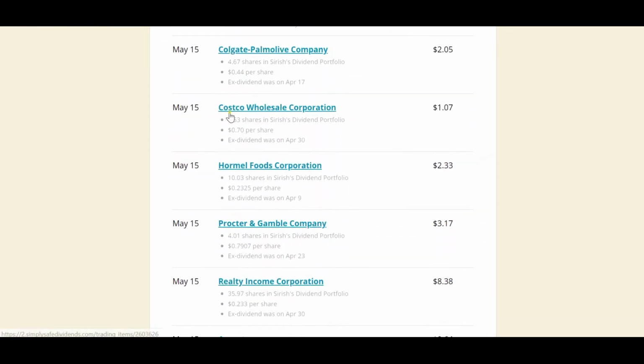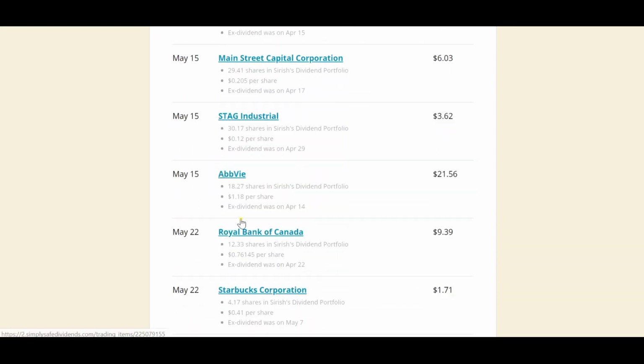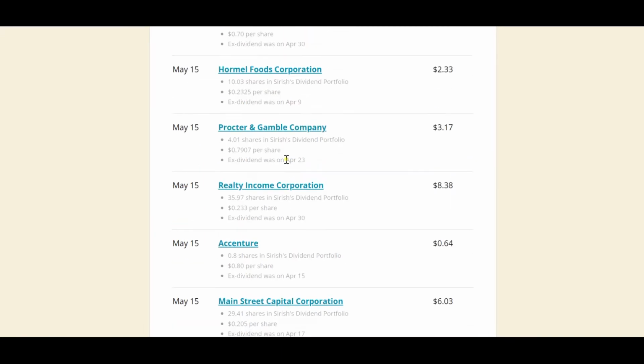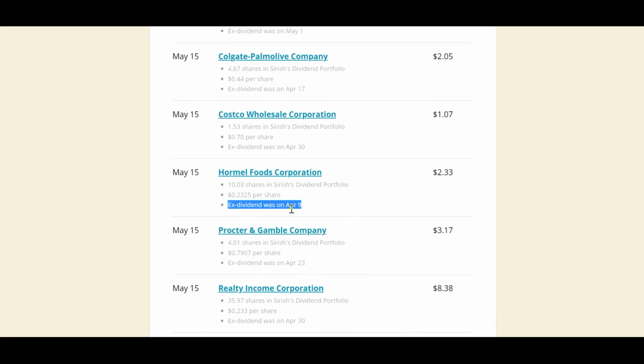So see here on May 15th I have these many stocks, and if you look at it, for some of the stocks the ex-dividend date is April 9th, which I haven't met. I won't be getting any dividend for this date since I started investing in this company around May 20th or something.